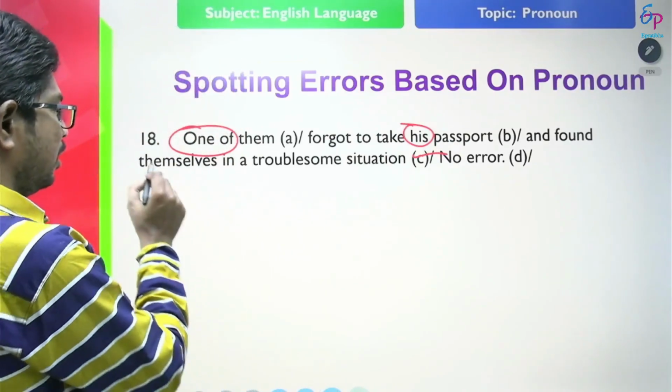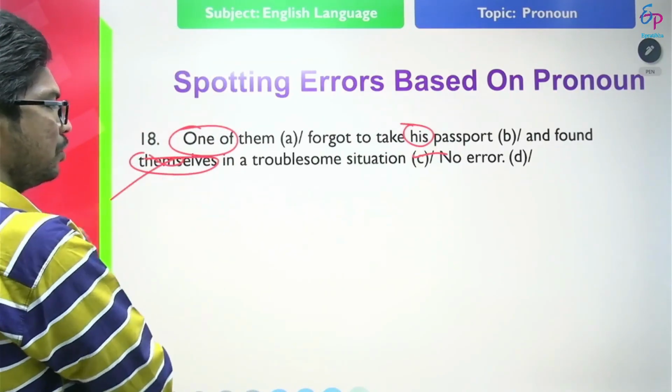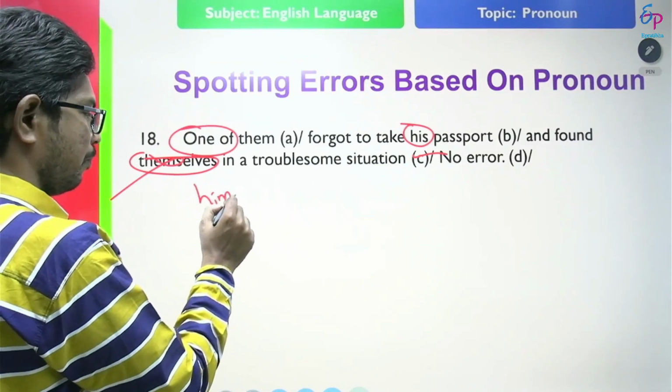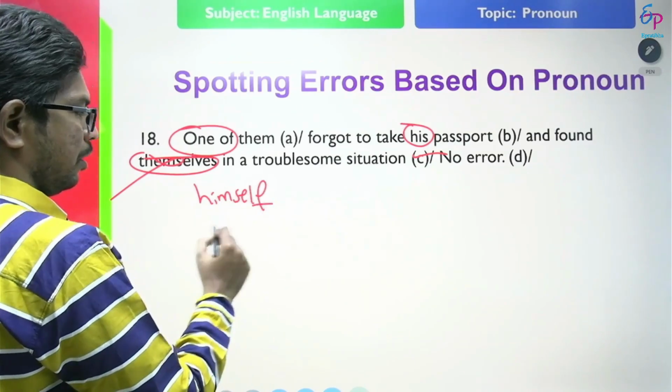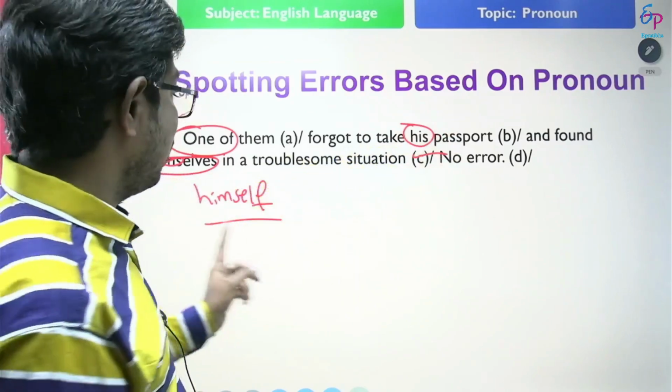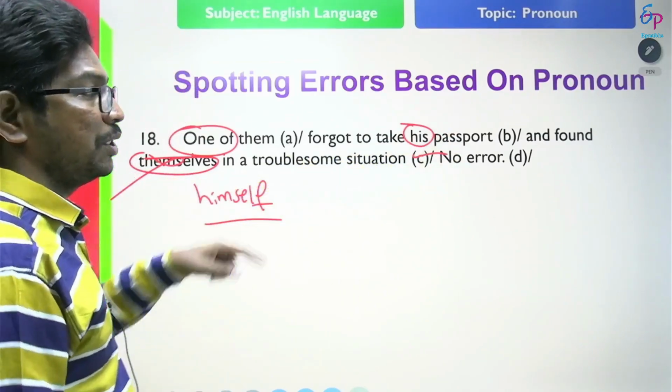So, here themselves is a plural pronoun. This is wrong. We use only singular pronoun, that is himself. So, one of them forgot to take his passport and found himself in a troublesome situation. Where is the error? Error is at C.